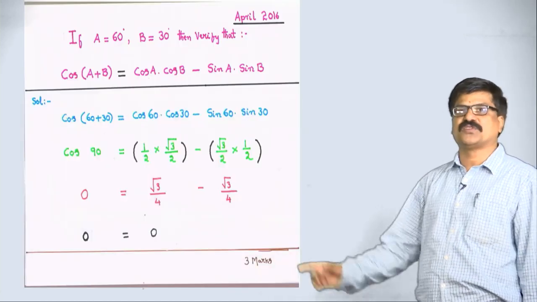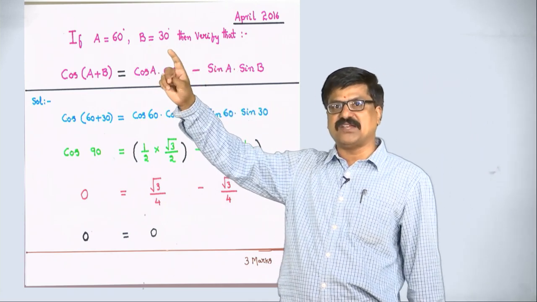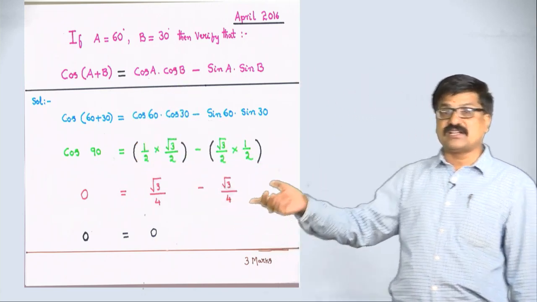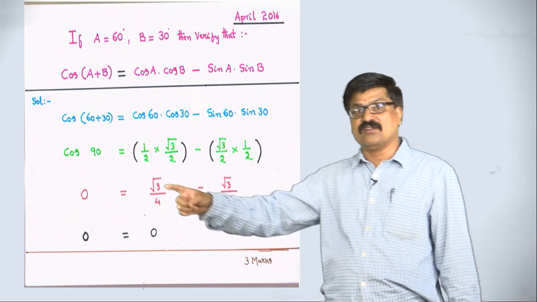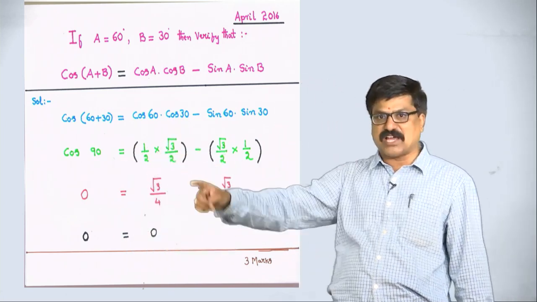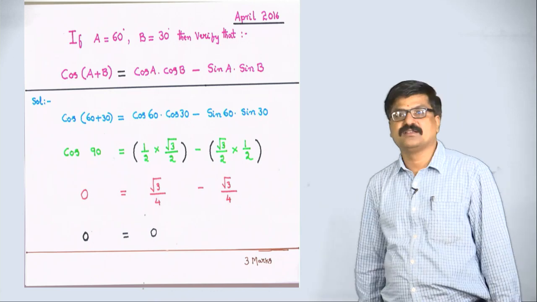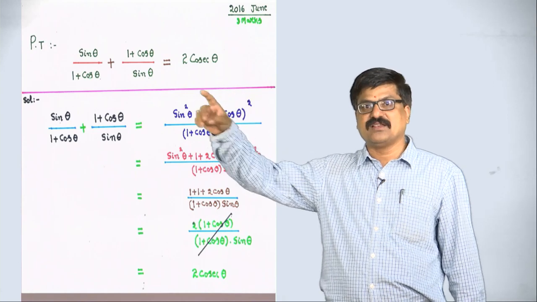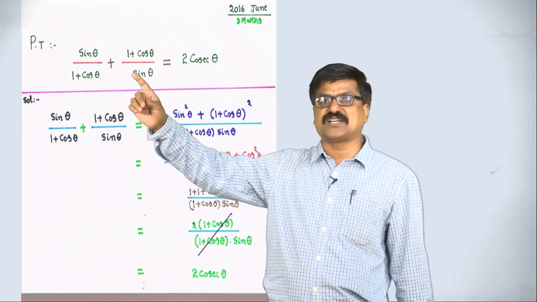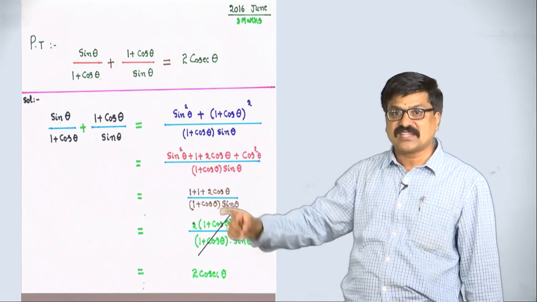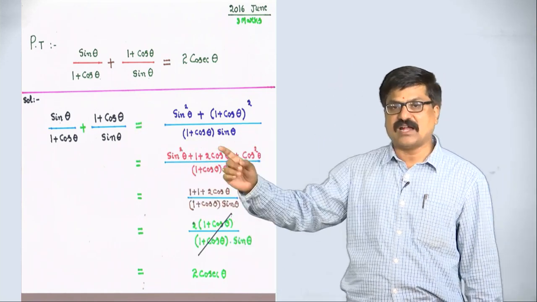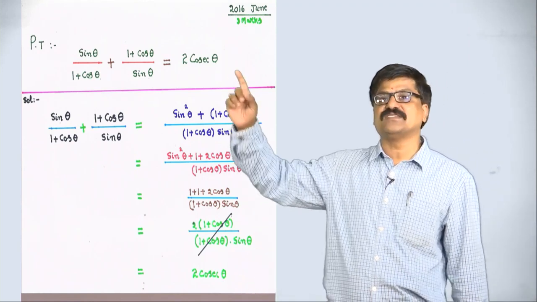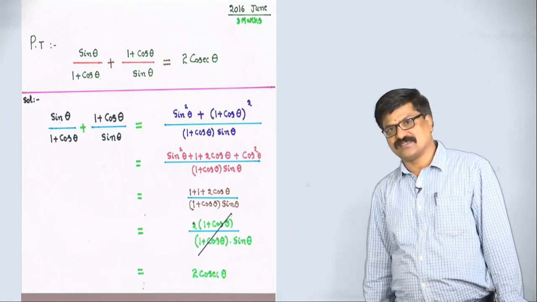I am showing one more sum here. Here A and B values are given. We have to verify this: replace the A value and B value, apply whatever specific angle table is there. Finally, the same value in LHS and the same value in RHS we got, hence verified. One more sum is here. See, in LHS 2 terms are there, make them a single term by taking LCM and other process and apply identity. Finally, we are getting a single term which is nothing but the RHS.